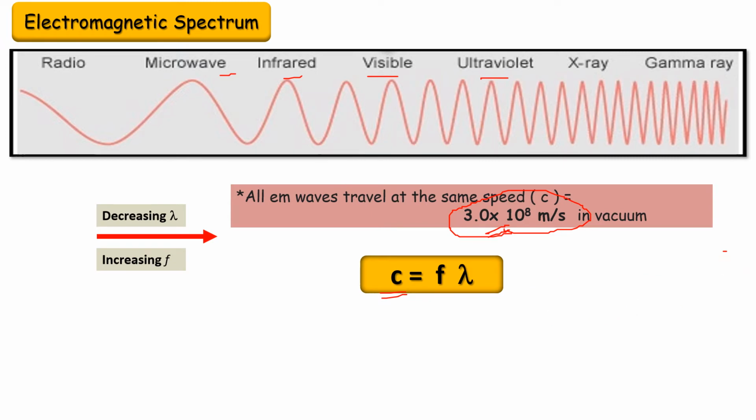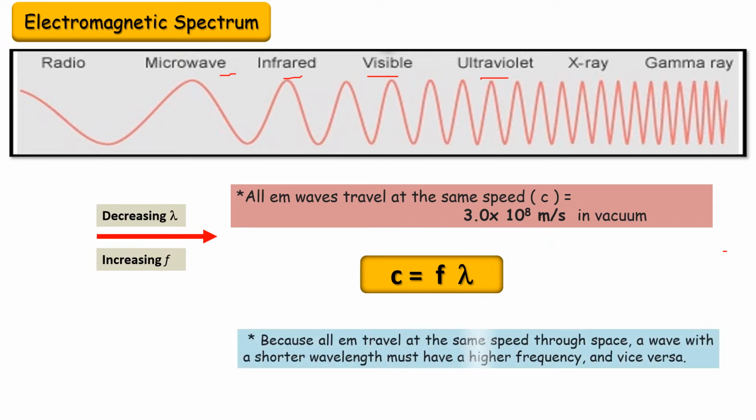So this equation, c is equal to frequency into lambda, is known as wave equation. Now from this equation you can understand, if my c is always constant, speed of electromagnetic radiation is constant always, then if my wavelength lambda is decreasing, my frequency should increase, so that their product will make c the same value, right? So that is what it means, that is what is happening here, right?